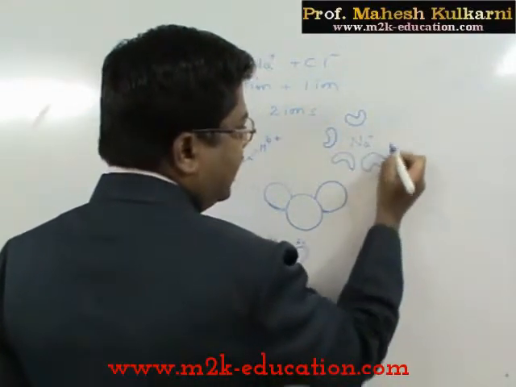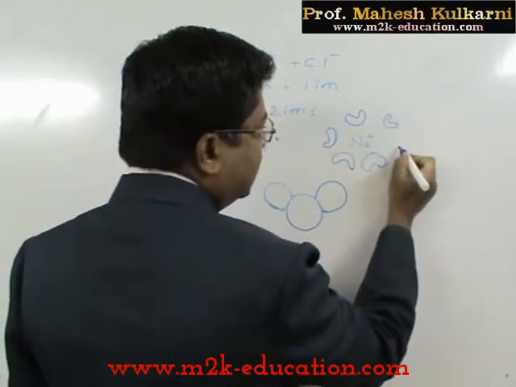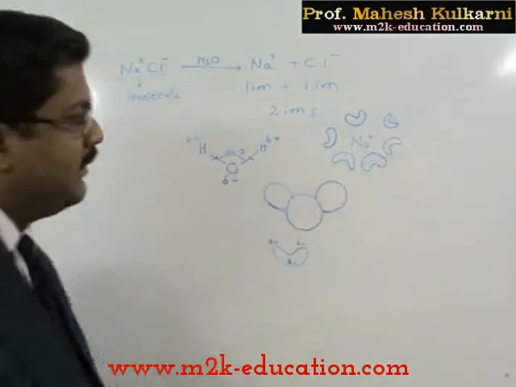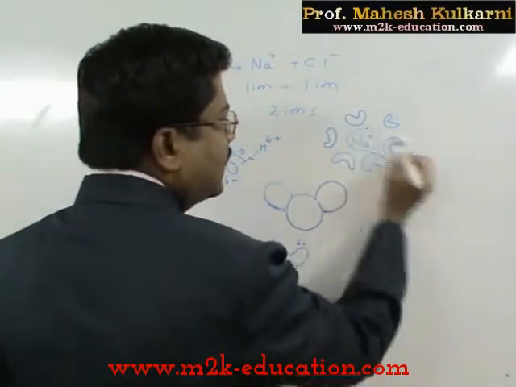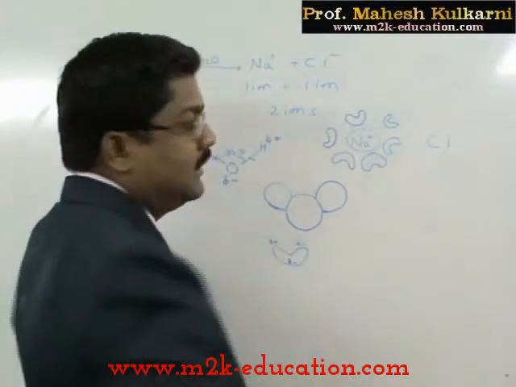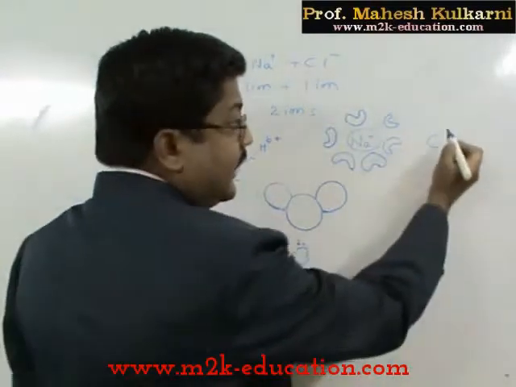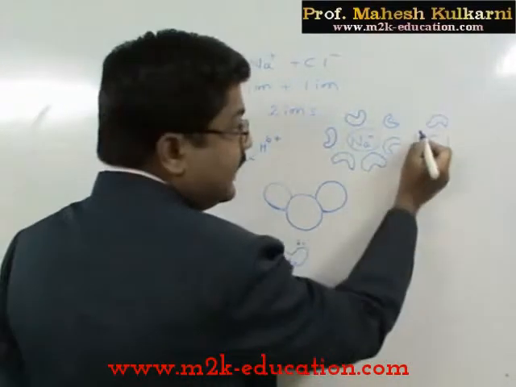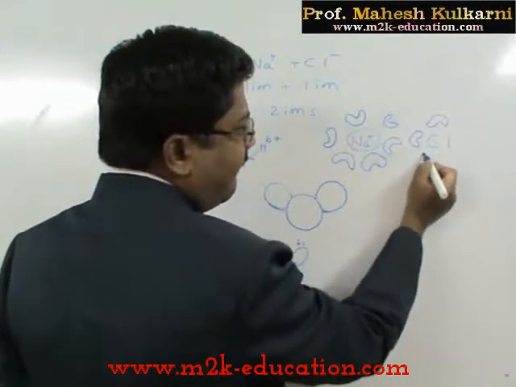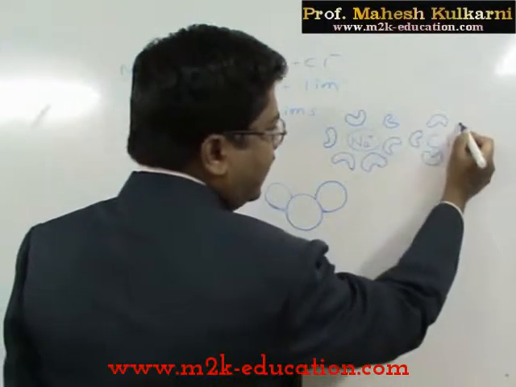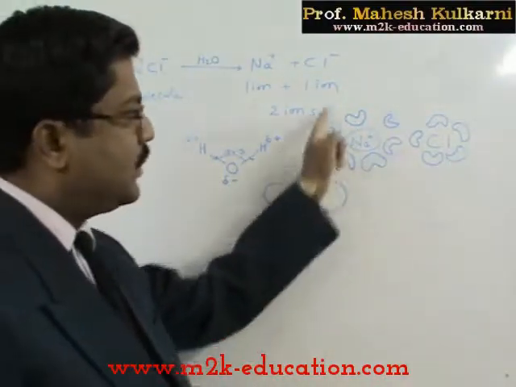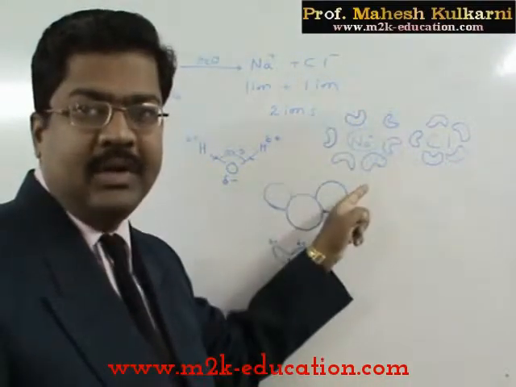The negatively charged portion of the water molecule comes in contact with sodium, whereas the positively charged portion, toward chlorine, is attracted to it. Now this is called one sphere of water molecules.